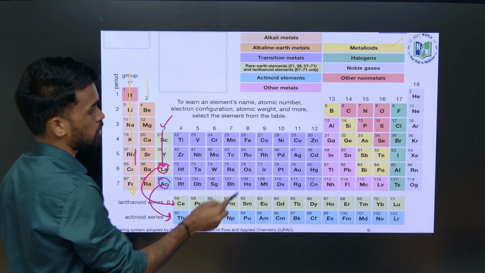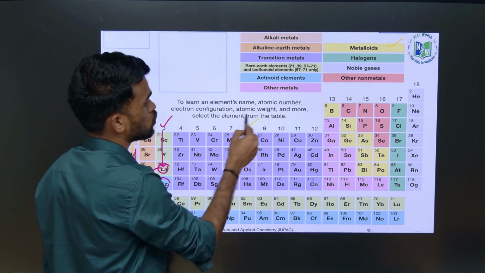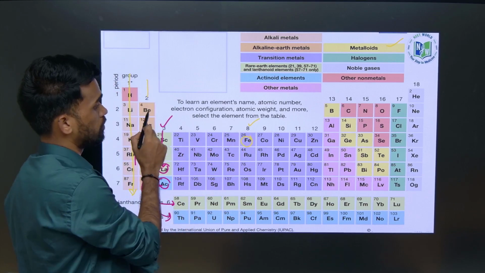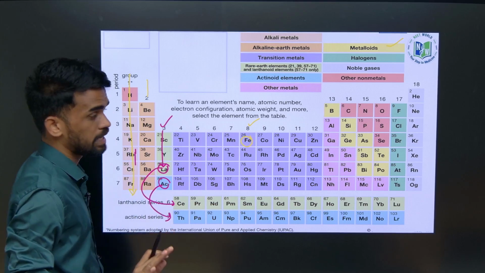Just now I told you iron, ferrous, belongs to the 8th group element. So here we have the 8th number. That is how we should calculate. I hope this is very clear.